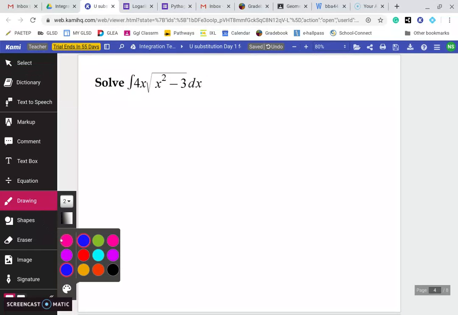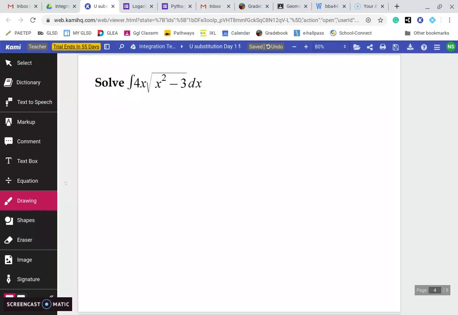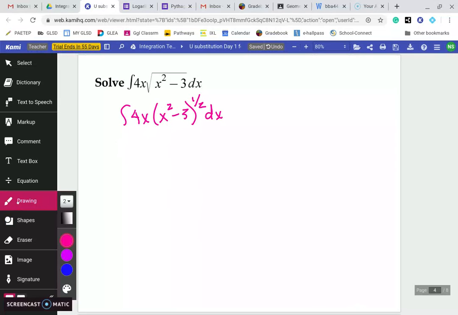I see two things different about this one. First of all, we have a square root. So the first thing I'm going to do is rewrite that. So I have 4x times the quantity x squared minus 3 to the 1/2. And now the derivative of the inside is 2x, and here I have 4x. So we're going to have to deal with that as well because it's not exact.